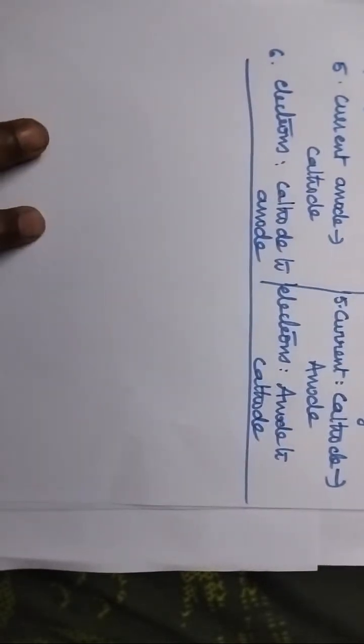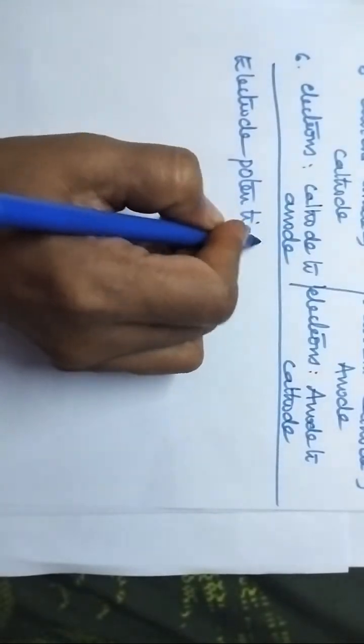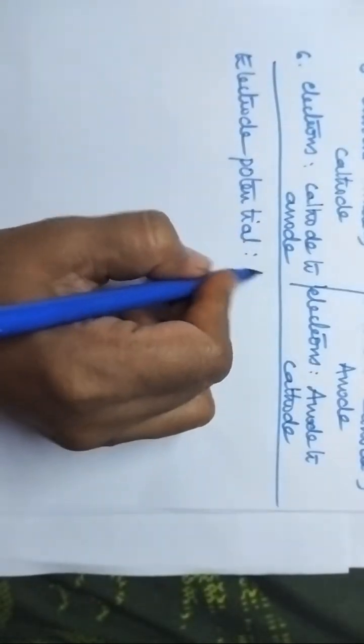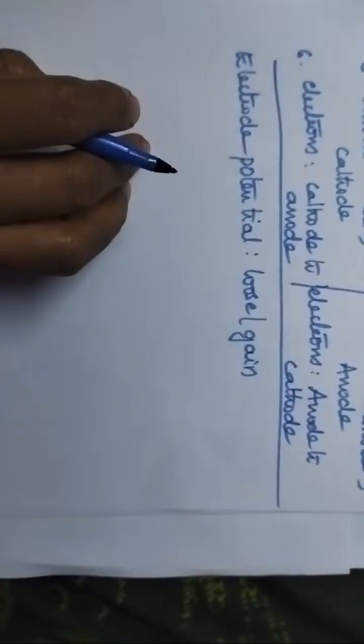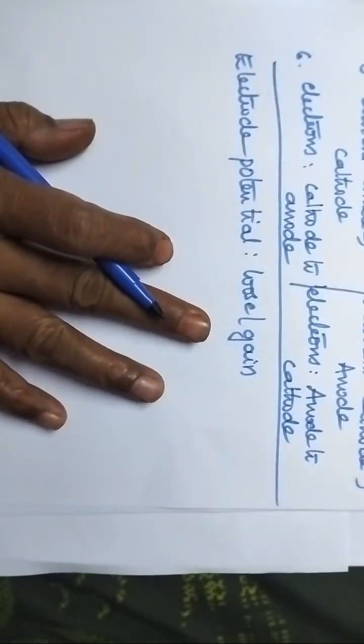Let us discuss electrode potential. So what is meant by electrode potential? It is the ability of an electrode to lose or gain electrons. Now tell me, what is meant by oxidation potential?